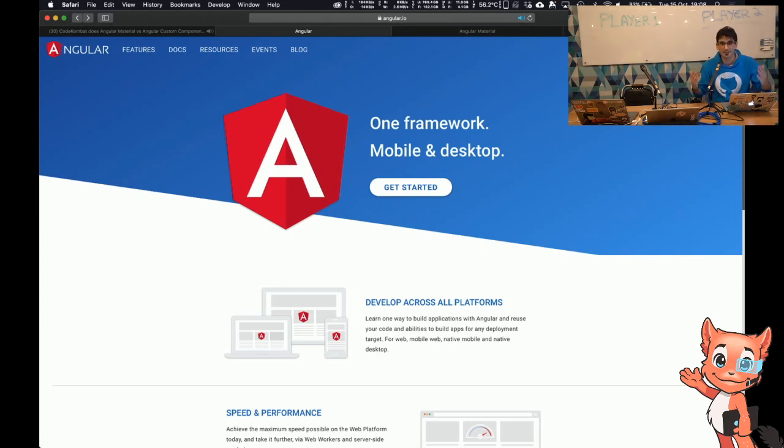Angular.io. Angular, if you don't know what it is, is a freaking awesome framework. It's a web framework that allows you to do component-based UI with services and dependency injection and use TypeScript, which is just awesome. But I'm interested to know if you've used it before and what your view is. I haven't used Vue.js, but I hear it's really good. I've used React, but it's hard to compare it with React because React's a library, it's not a framework. I prefer the framework side of things. But let's see how I get on.